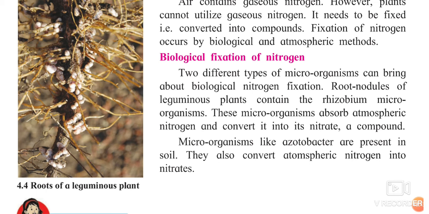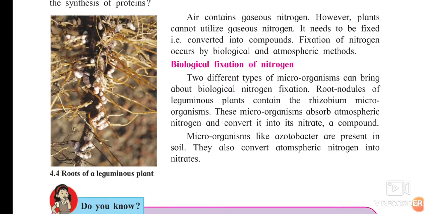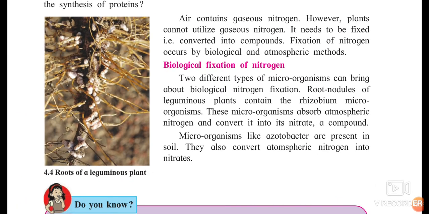First, two different types of microorganisms can bring about biological nitrogen fixation. The root nodules of leguminous plants, such as groundnut, contain the rhizobium microorganism. These microorganisms absorb the atmospheric nitrogen.